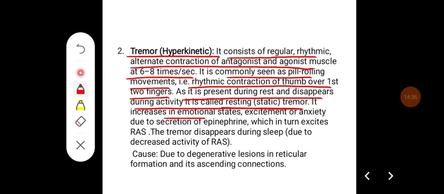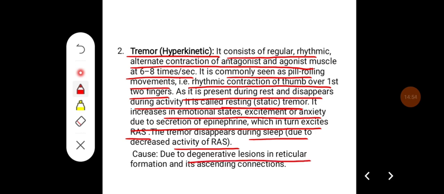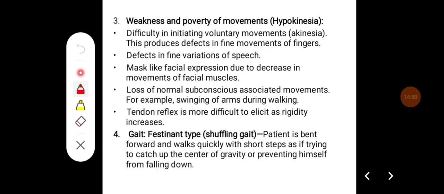It increases in emotional states, excitement or anxiety due to the secretion of epinephrine, which in turn excites the reticular activating system. The tremor disappears during sleep due to the decreased activity of the reticular activating system. The cause here for tremor is due to the degenerative lesions in reticular formation and in ascending connections.